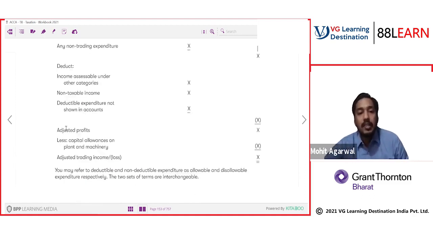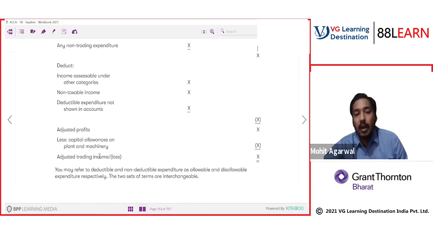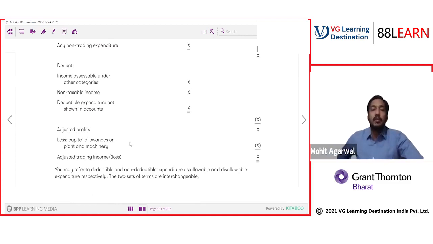You will get your adjusted profit, less capital allowance on plant and machinery. You will get your adjusted trading income. And this is the one I'm focused on. On this you will calculate the tax. Now, all of you must be confused: sir, what is this capital allowance on plant and machinery? See, capital allowance means depreciation. Simply, capital allowance means depreciation.